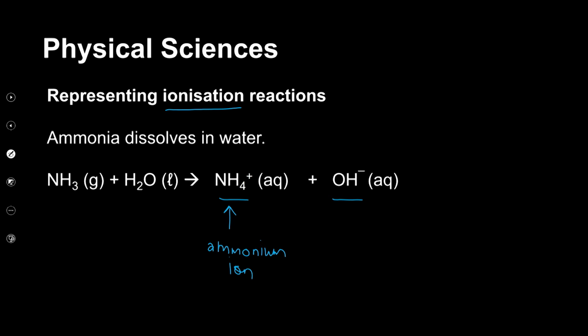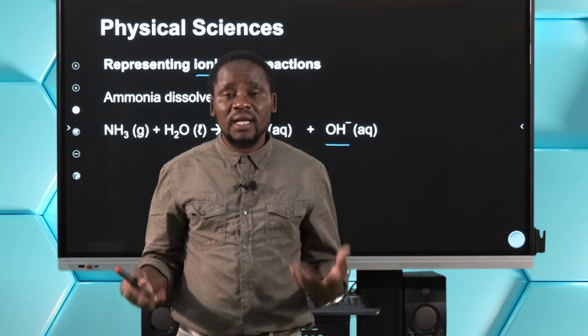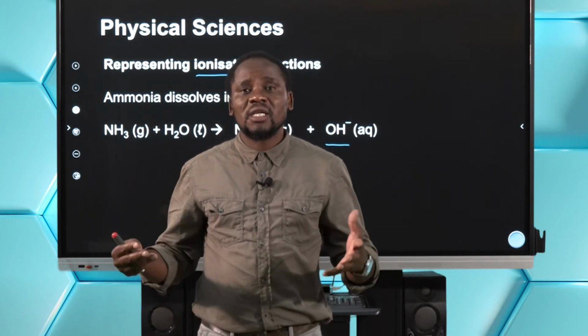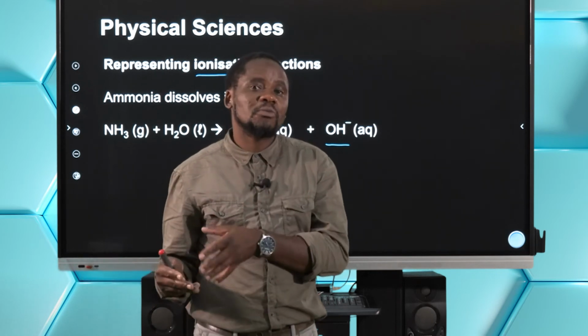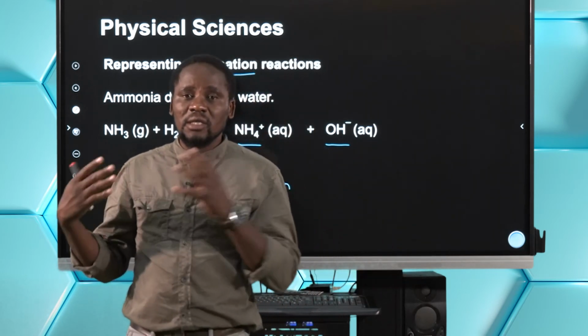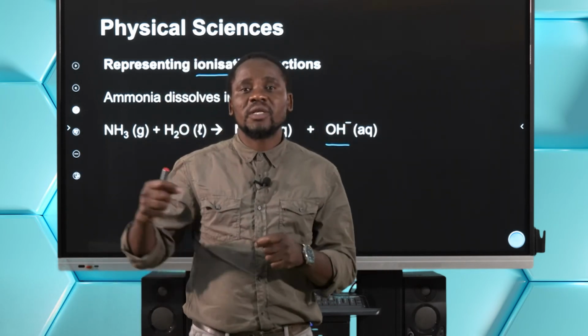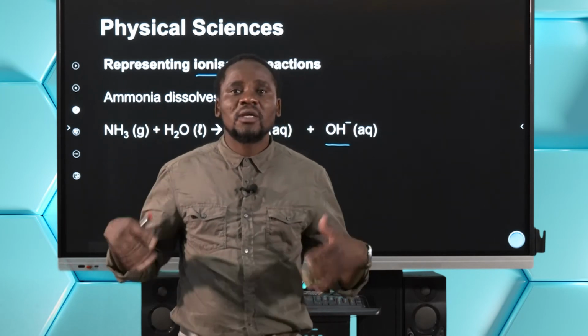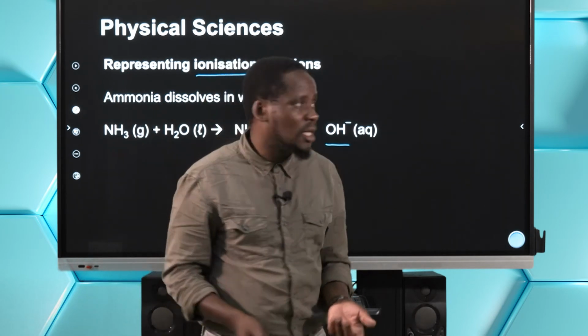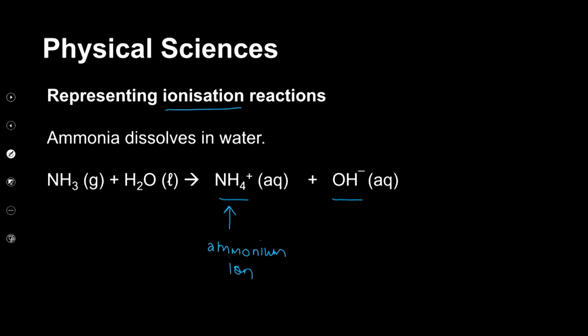Right. So these are some of the examples that have to do with ionization as well as dissociation. With a lot of practice we can familiarize ourselves with this, because at the end of the day we need to be able to distinguish between ionization and dissociation. These are very important concepts that will have a lot of implications in terms of the chemistry and the types of reactions. So these are some of the examples that we need to take into account.